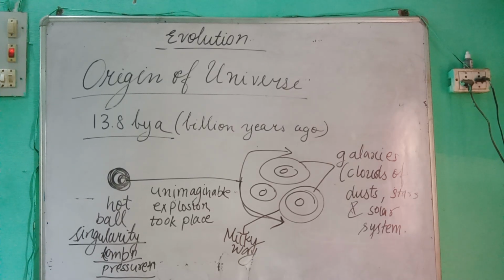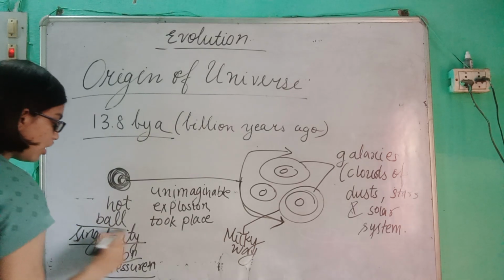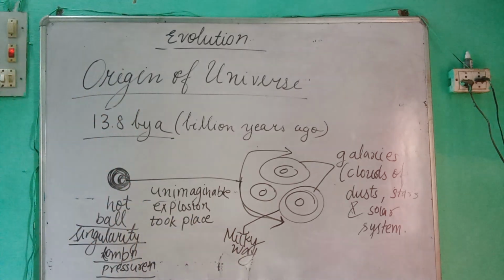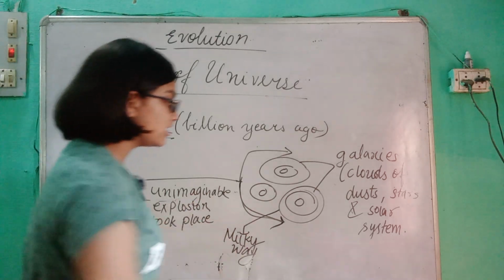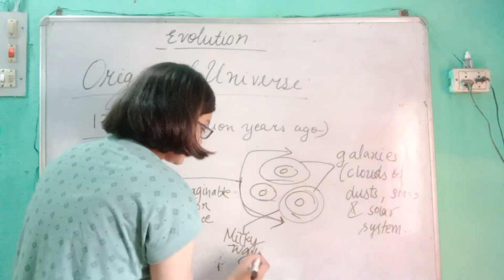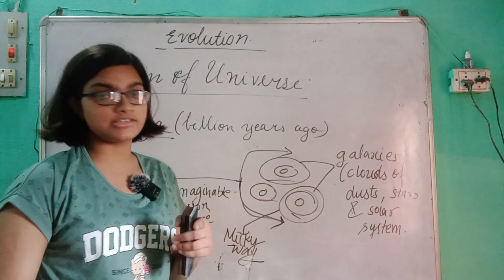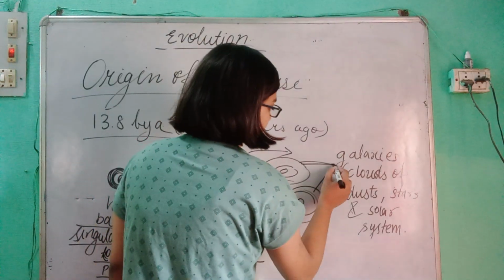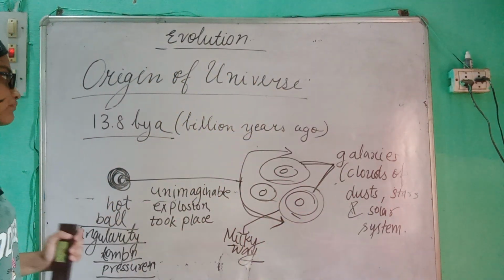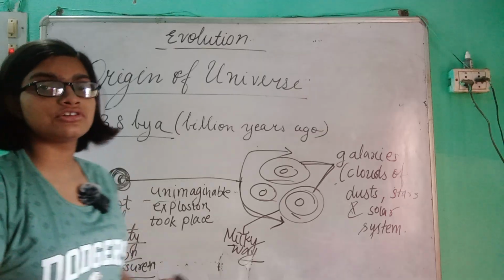There was a singularity, a hot ball. Then suddenly an explosion took place, which is unimaginable in physical terms. And a number of galaxies were formed, among which our galaxy, the Milky Way galaxy, was also there, in which our solar system is. These galaxies are clouds of dust, stars, solar systems, etc. So this was about the origin of the universe.